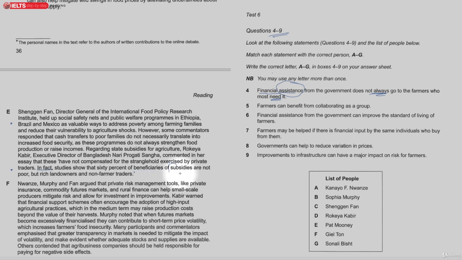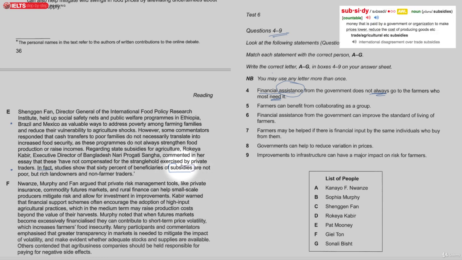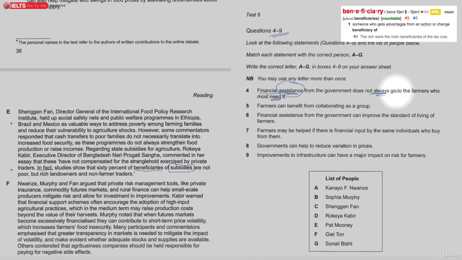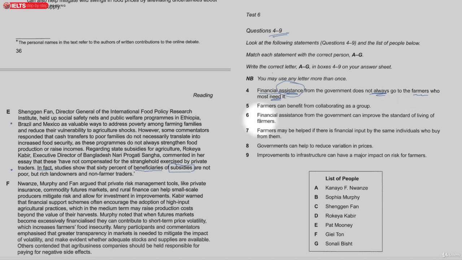This is what I'm talking about, subsidies. Subsidies are financial assistance, and the beneficiary is somebody who gets the subsidy, so that means people, in this case, farmers. So the farmers who benefit from these subsidies are not poor, but actually rich landowners and non-farmer traders. So we've got this lady here, Kabir. So the first answer is D.